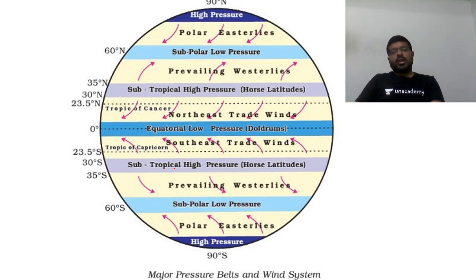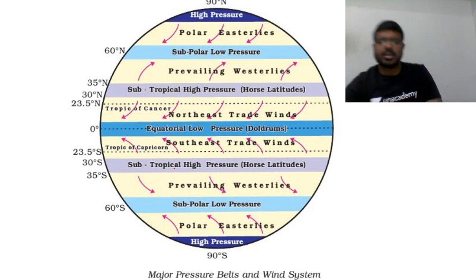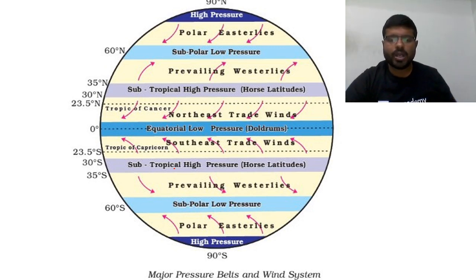Why is there a subpolar low pressure belt? The low pressure belt is because of a combination of wind and the shape of the earth. As the earth is a geoid shape, the winds here will be whirling out. Whirling, that is, winds will be circulating and will not be concentrating on the earth's surface. So there is no high pressure.